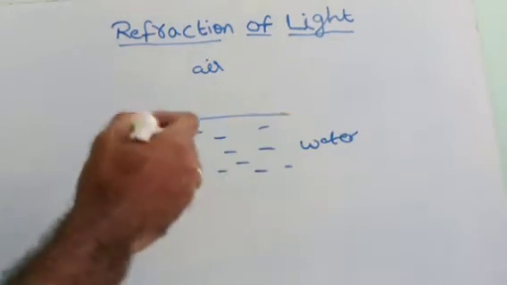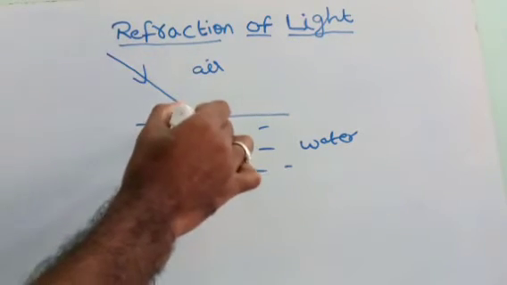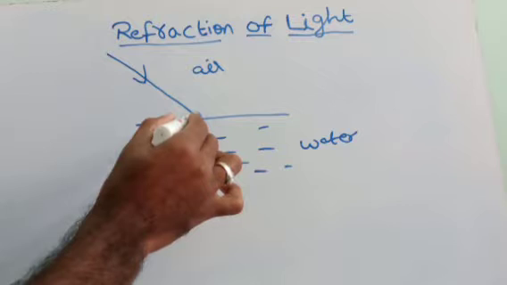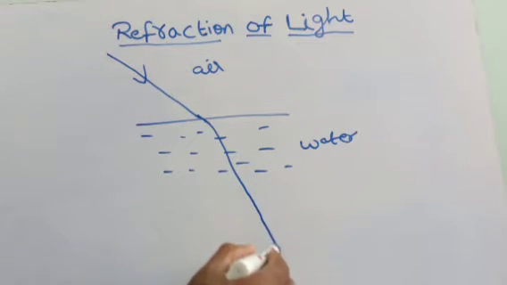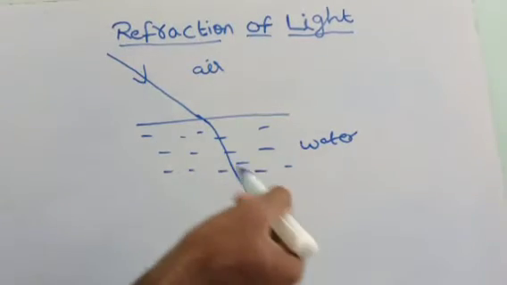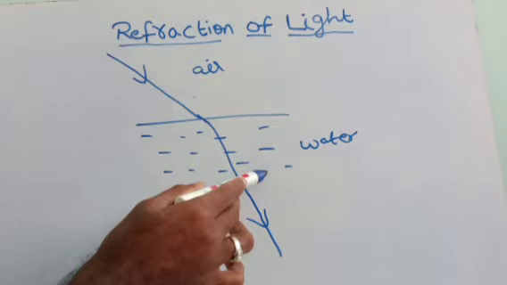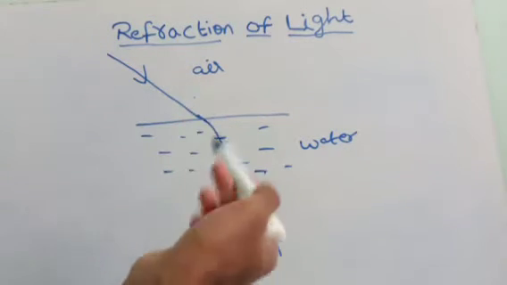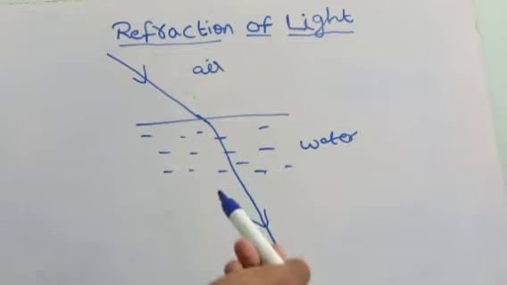Light is traveling from air to water. When the light enters into water, it bends and travels in a straight path after bending. The bending of light when it travels from one medium to another medium is termed as refraction of light. Here there are two types of mediums, denser and rarer.